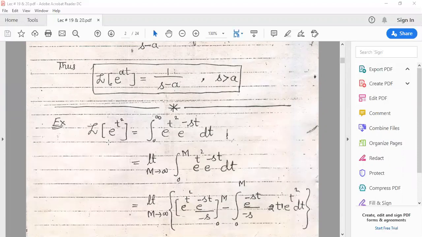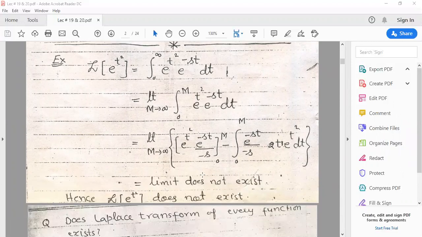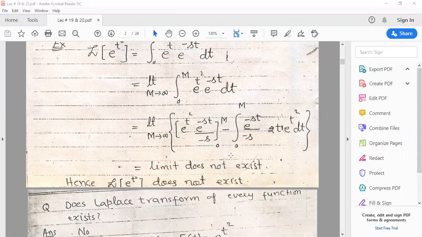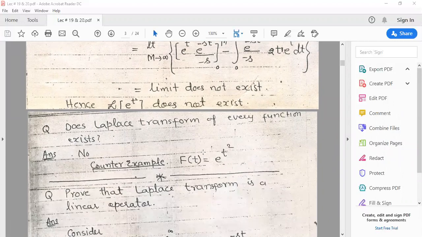So Laplace of e raised power t square, when we multiply it by e power minus st and use integration by parts, we can see that the limit does not exist. Now the question arises: does the Laplace transform of every function exist? The answer is no. So what is the counter example? The counter example is e raised to power t square.